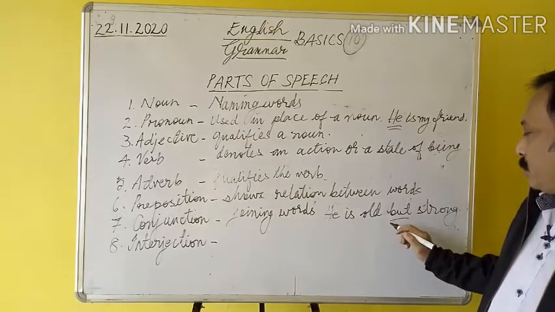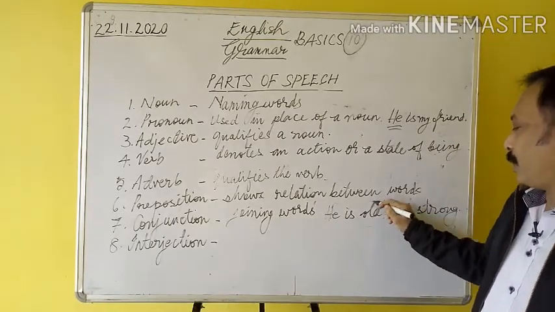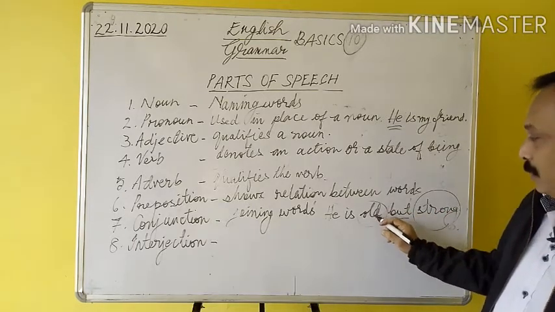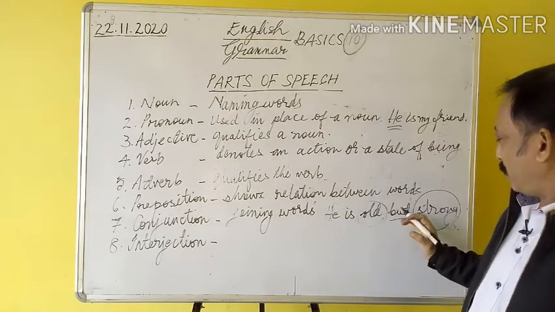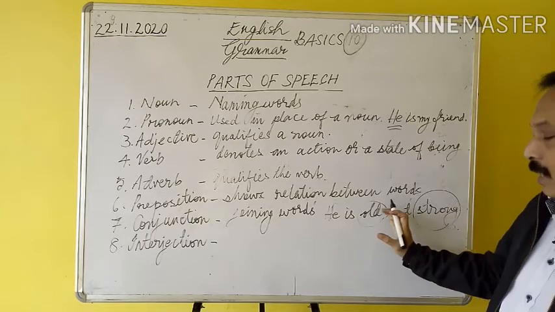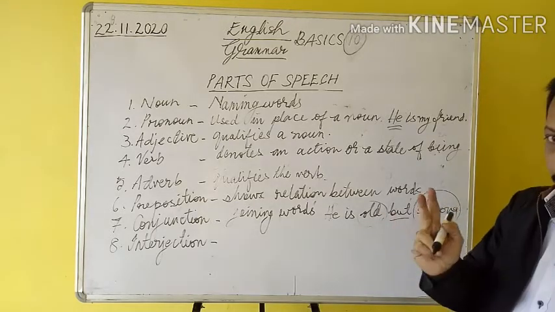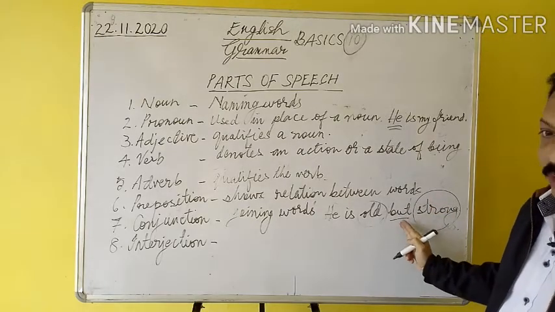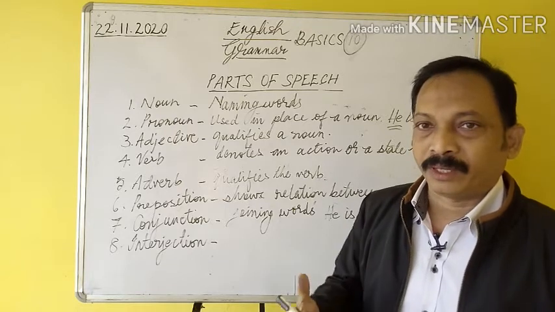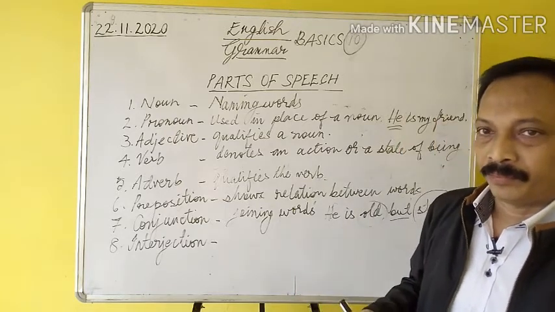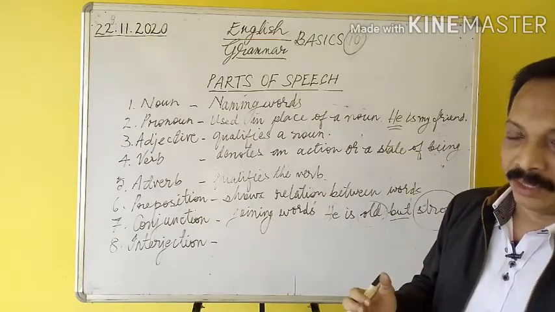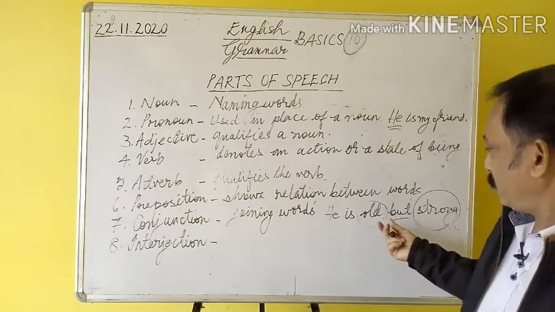The word but joins old and strong. These are the two things, two qualities. One is an adverse quality and the second one is a positive or favorable quality. One adverse quality and a favorable quality, two opposite things have been joined using but. When you want to combine two opposite things, you use but. Two similar things, use and; two opposite things, use but.